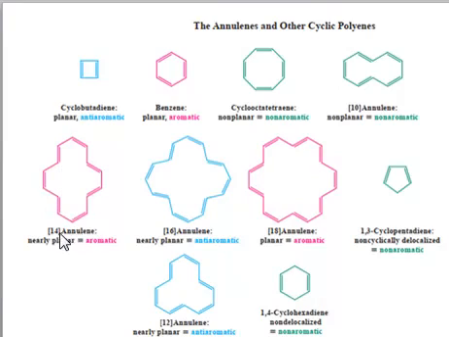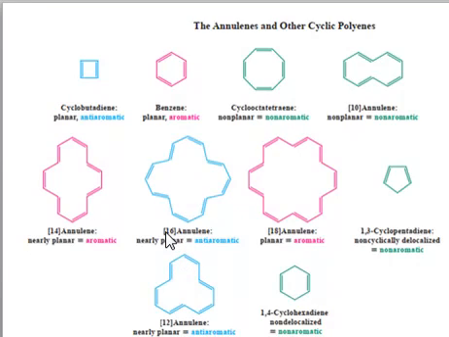Now we have [14]annulene, because it has 14 carbons in the system. It is a planar system, it is conjugated, it is cyclic, and 14 is a 4n plus 2 number, right? If you put n equal to 3 in 4n plus 2, you get 14. So 14 is an aromatic number, and it is planar, cyclic, and conjugated, so this [14]annulene will be aromatic.